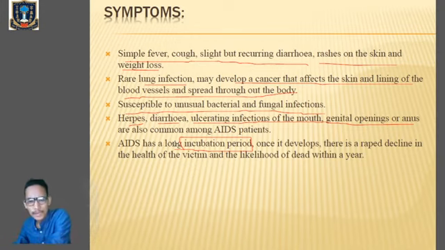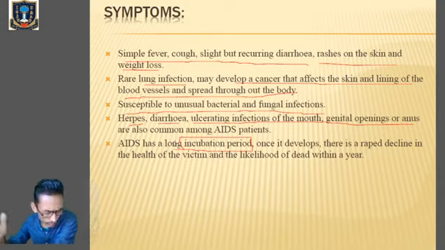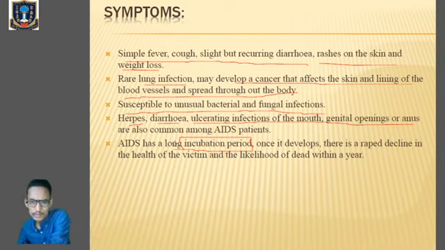It can be from a month to a year, or 5 years to 10 years. But once the symptoms of the disease start occurring, usually within a year we can say the patients cannot survive. There will be death of the infected individuals.